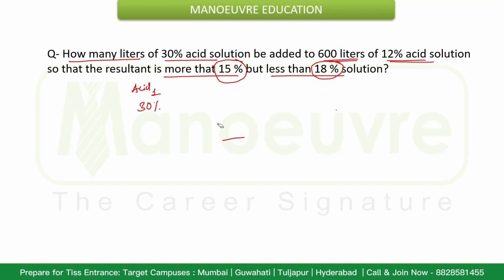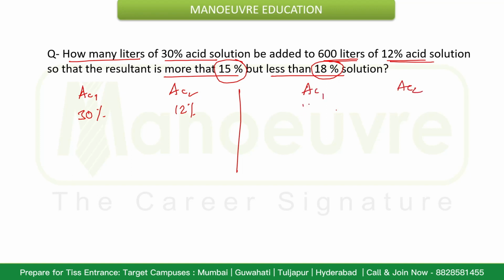If we consider these two values for the same two acids, we can get two things. Acid 1 is 30% and acid 2 is 12%. But after mixing, one value I need to consider is 15% and another as 18%. So I'll get two values. Now by using the concept of mixture and alligation, this will be nothing but 15 and this will be 3.